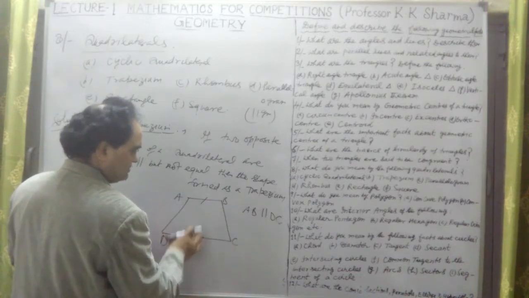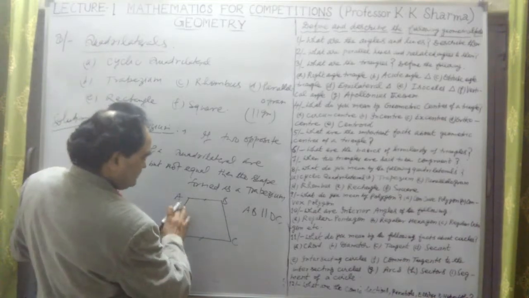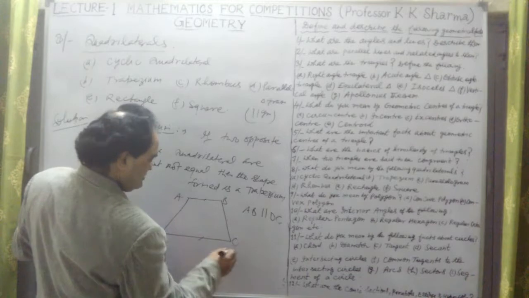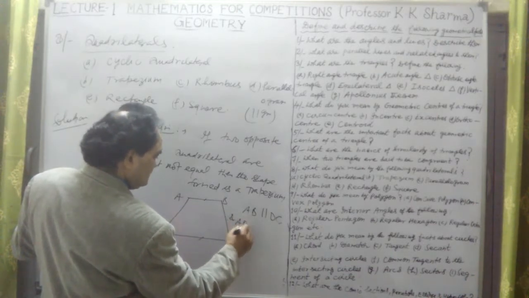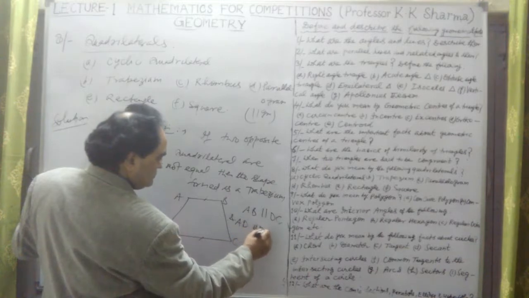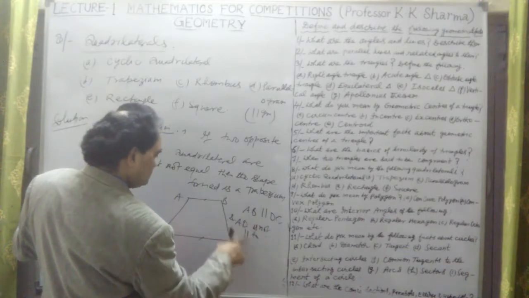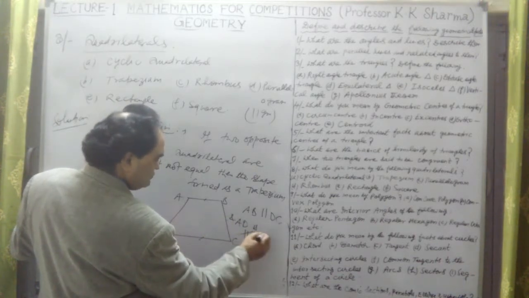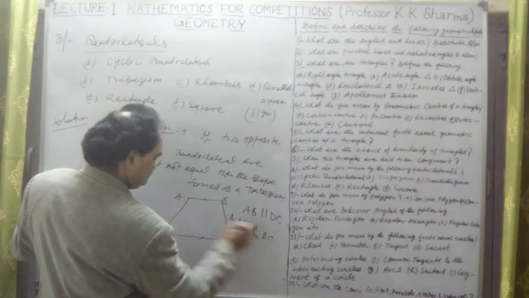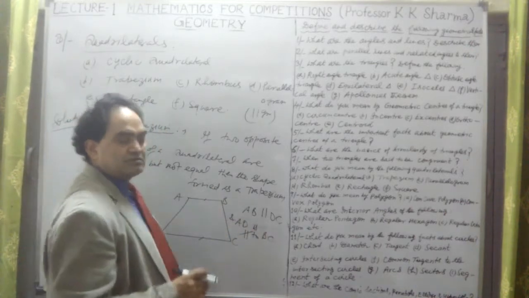These two sides are parallel here. Now these are the two non-parallel sides, BC and AD. AD is not parallel to BC. This is formed as a trapezium.